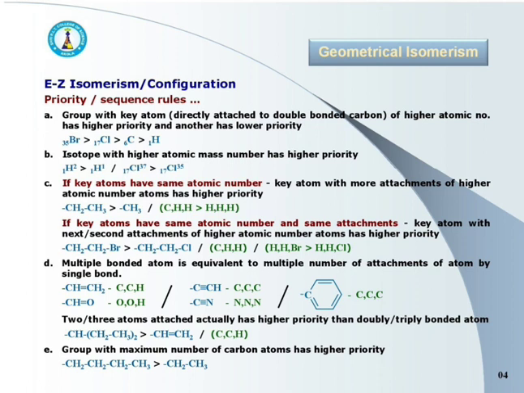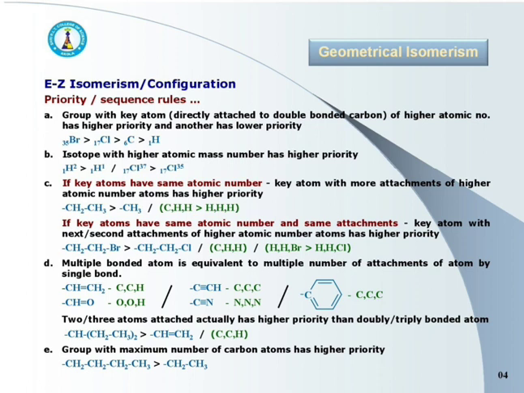And hence, group CH CH2 CH3 by 2 has higher priority than the group CH double bond CH2.